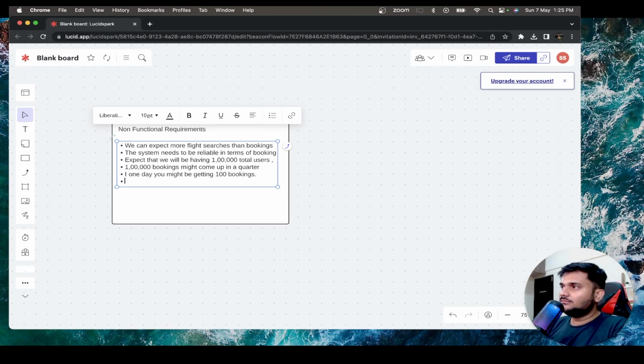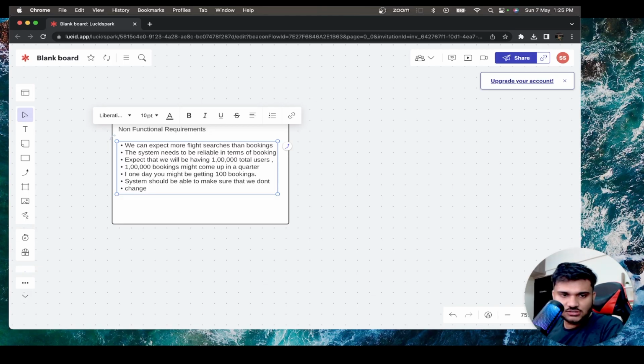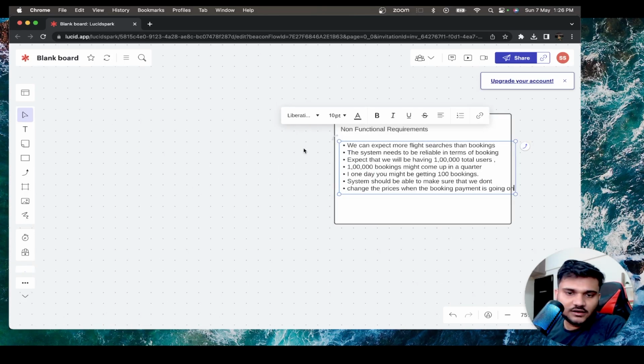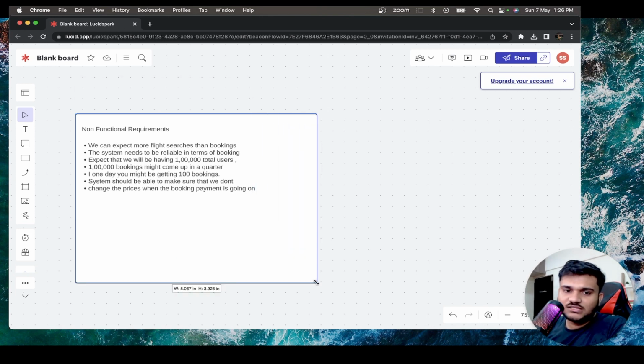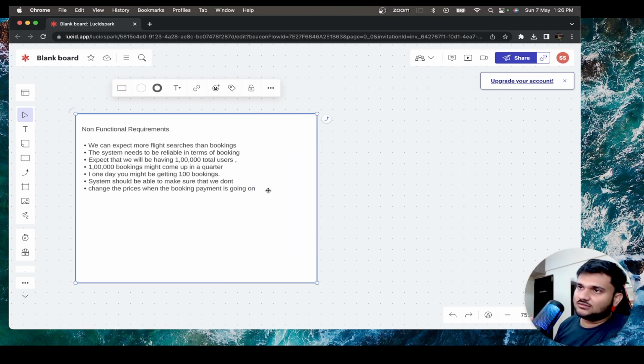Okay, then the system should be able to make sure that we don't change the prices when the booking payment is going on, right? Now this can be a good assumption to make, that it should not happen that your payment is actually going on and the price got changed, right?